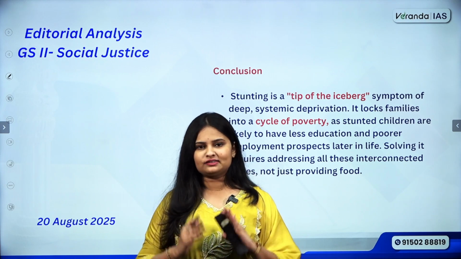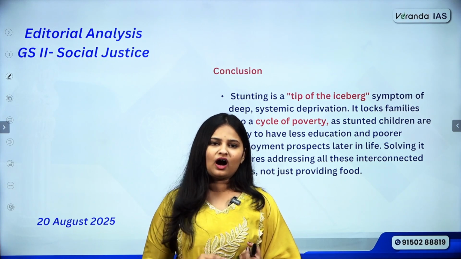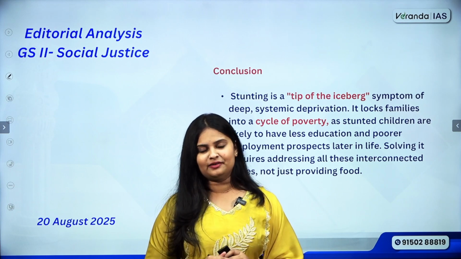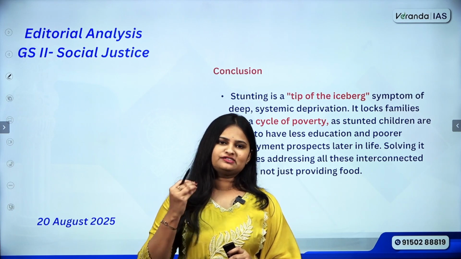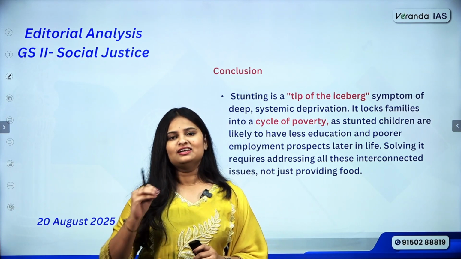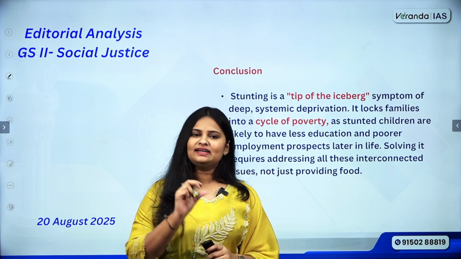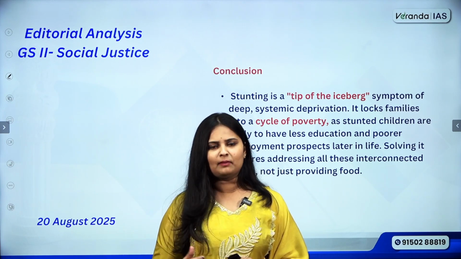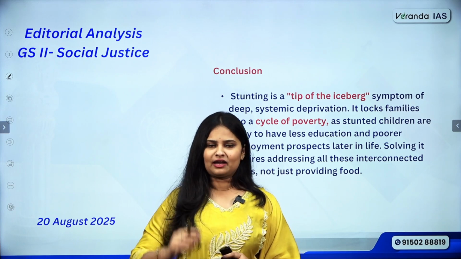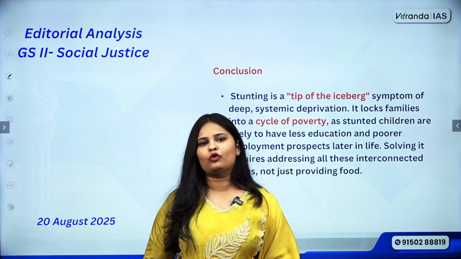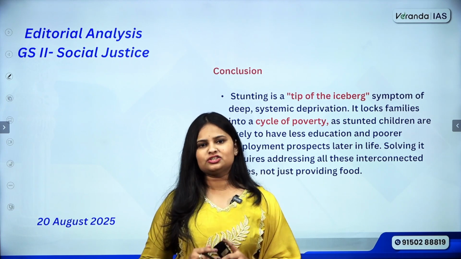So in the context, please go read about hunger, poverty, associated concepts, what is hidden hunger, what is underweight, what is stunting, what is wasting. Try to understand the meaning of these concepts. Any reports and statistics if you come across, make a note of it. It can be used for value addition in mains, right? So all these are correlated issues. This is what the discussion is all about.